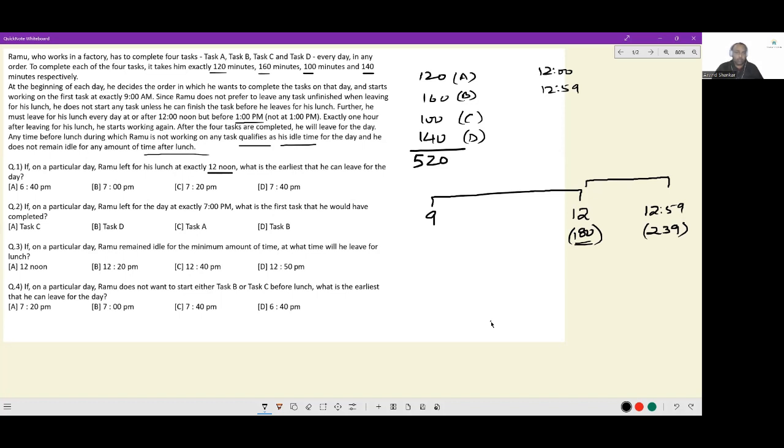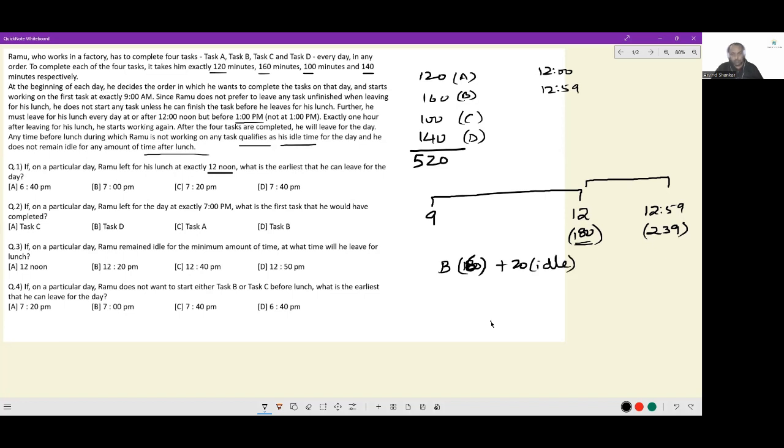Even if we take the 2 smallest tasks, A and C, they add up to more than 180, which means in the window prior to lunch, he will only do 1 task. And among these tasks, the first task that he will accomplish is B, which is 160 minutes, which would mean he is having 20 minutes of idle time.